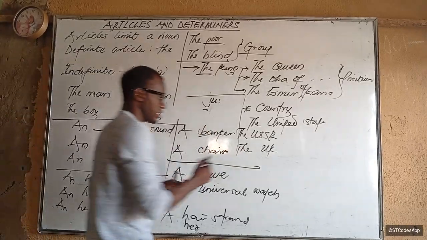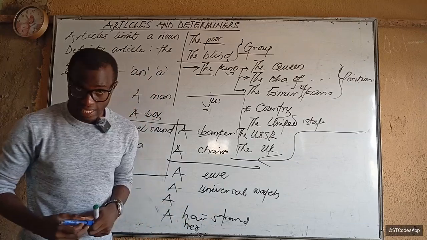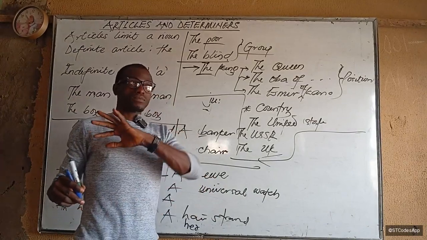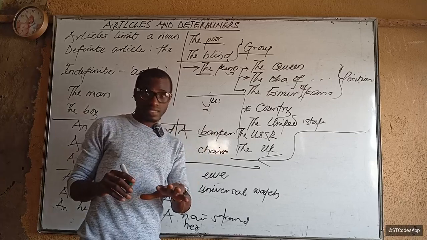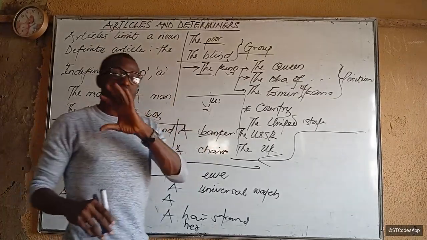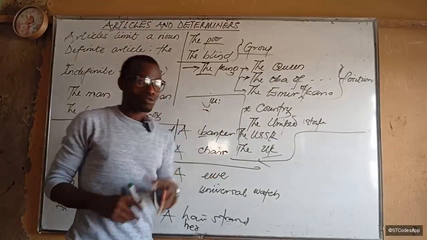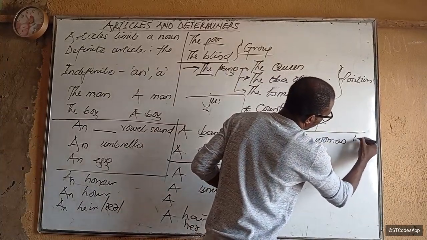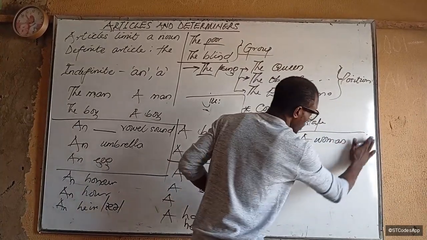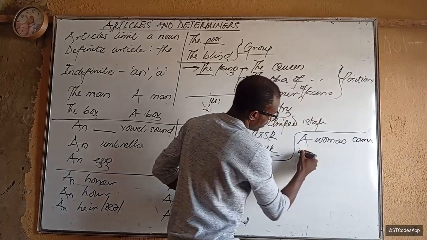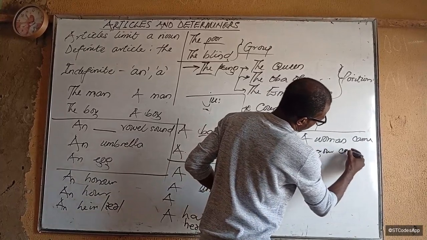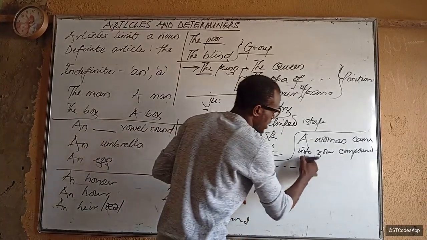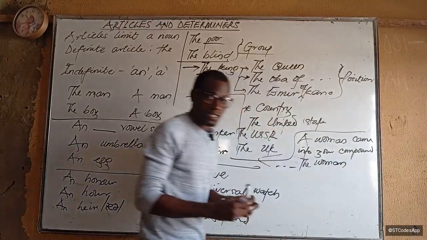Now, another one is this. You can also use both of them together, article a and the. If you are writing a long sentence, or maybe multiple sentences, and we're going to treat that type of sentences. In your first sentence, if the person you are talking about is unknown to you, you can write something like, a woman came into your compound. Then along the sentence, you want to talk about the same woman. You now say the woman. Why? Because this woman now has reference.